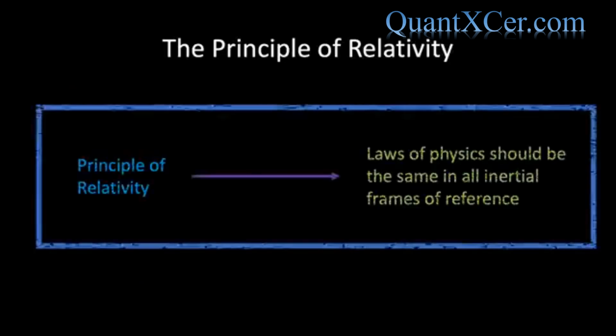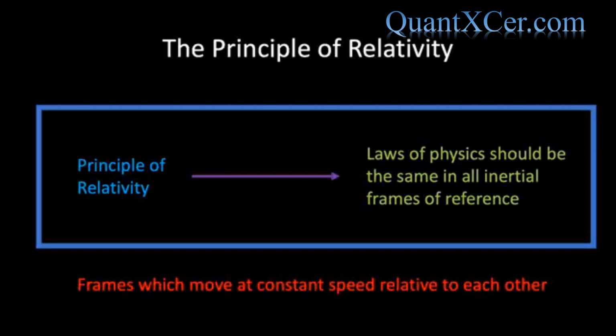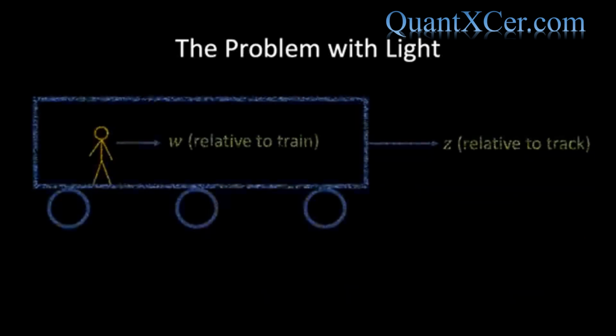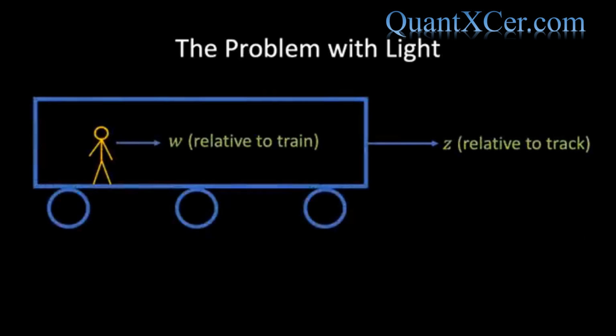We will therefore assume that the principle of relativity holds true, and assume that the laws of physics should be the same in all inertial frames of reference, which are simply frames of reference that move at a constant speed relative to one another. Let us now suppose that a train is travelling along a railway track with a constant velocity z relative to the track, and that a person on the train is walking in the direction that the train is moving with a velocity w relative to the train.